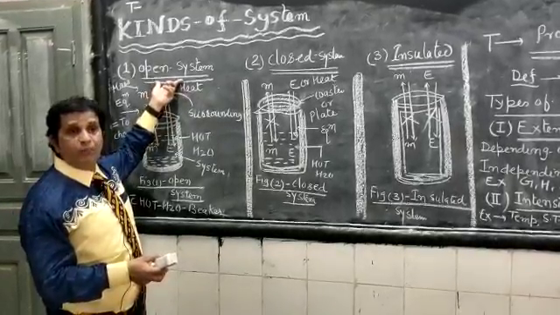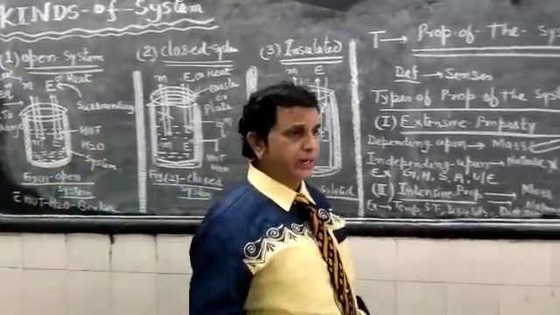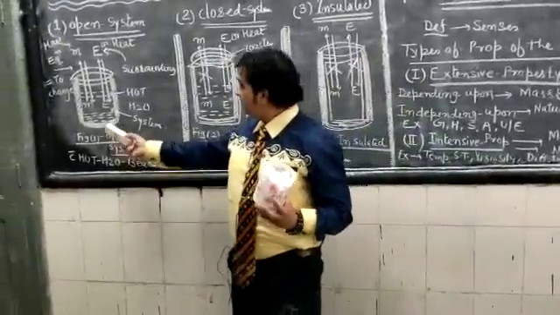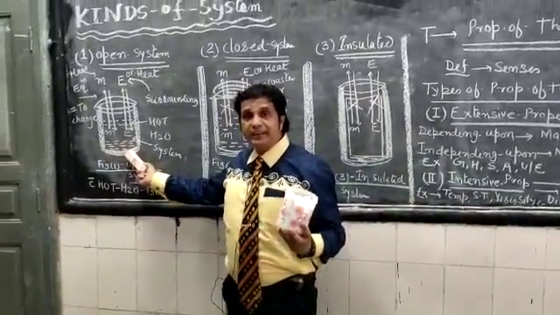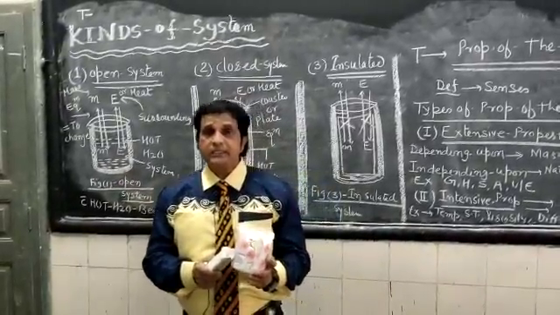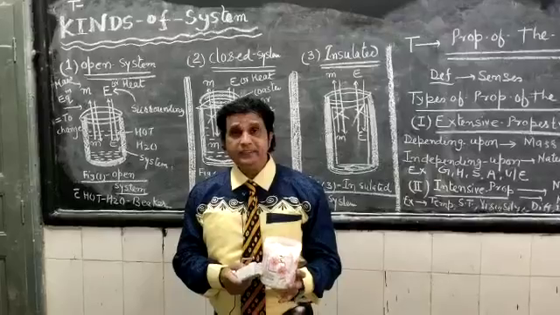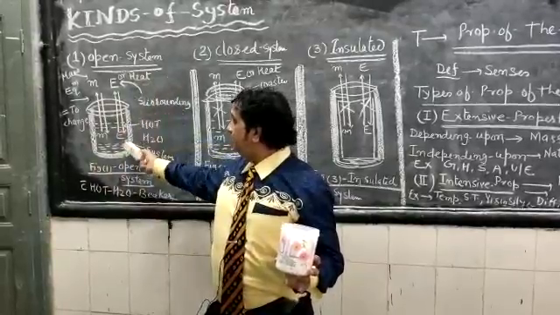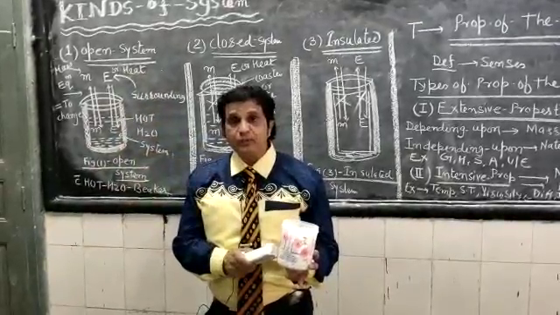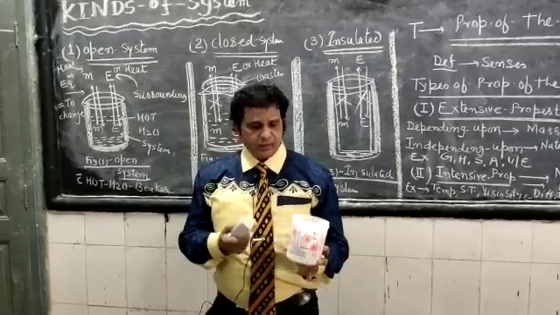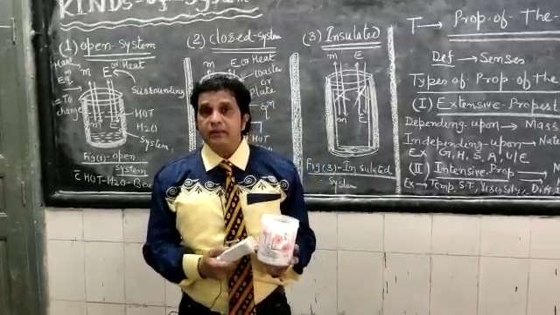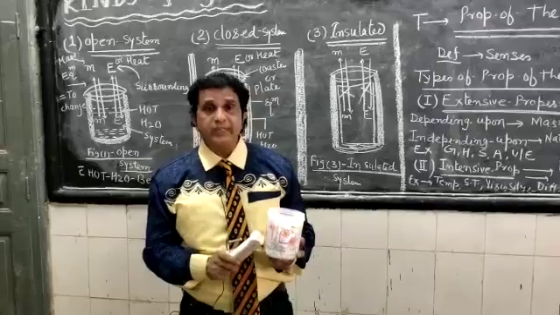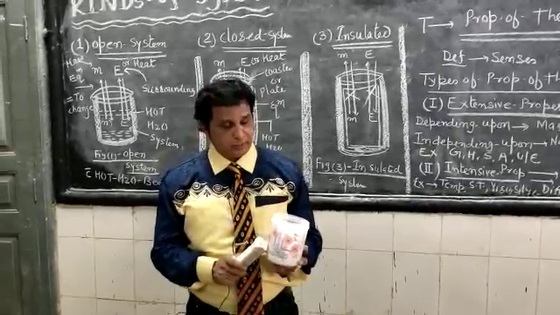In order to define an open system, let us consider this hot beaker as a device, which I am holding in my hand. Suppose this beaker is the device, a small box or container, acting as the system.